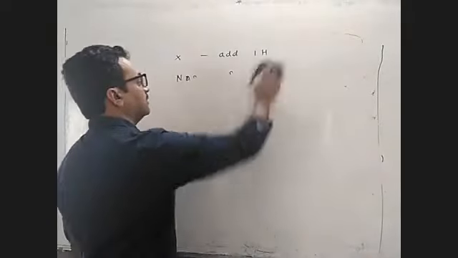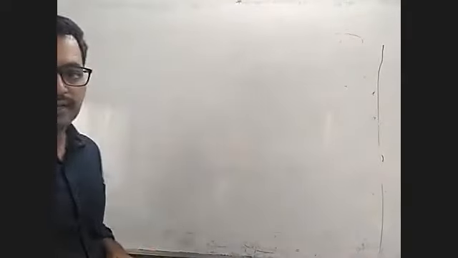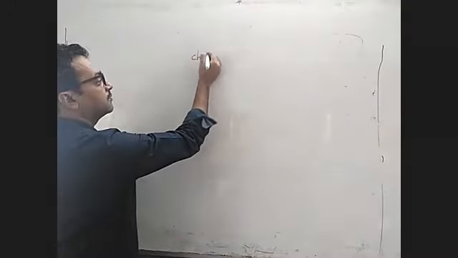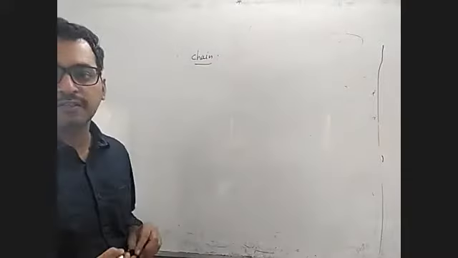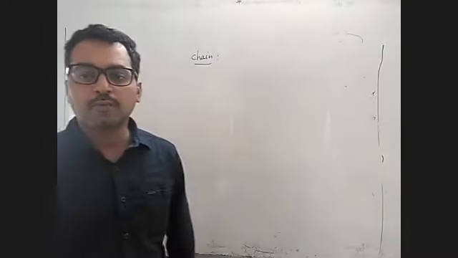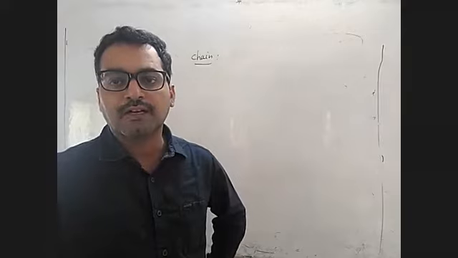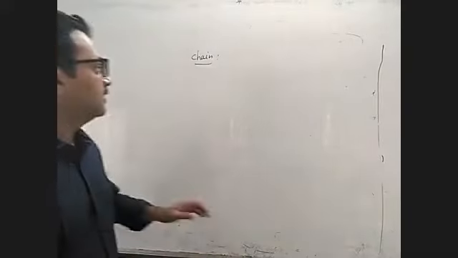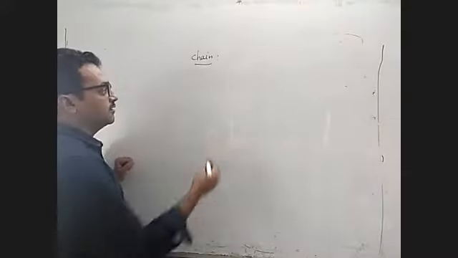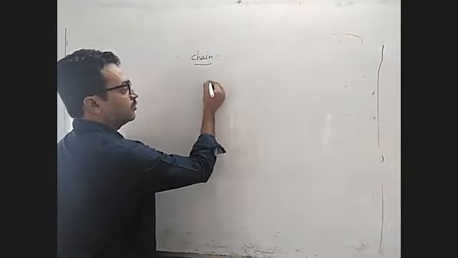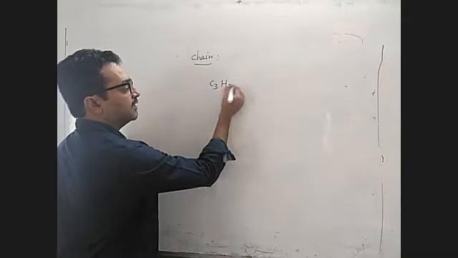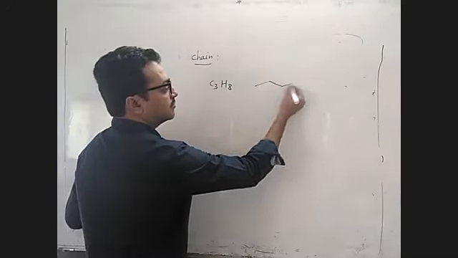Okay. Now we will see isomerism, mainly structural isomerism. In that, what is the first one? Chain isomerism. So what is meant by chain isomerism? Compounds having the same molecular formula but differing in the length of the chain of the parent carbon. Generally, we see chain isomerism in alkanes. So you can take butane or propane. What is the formula of propane? C3H8.